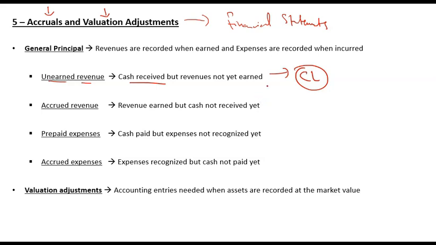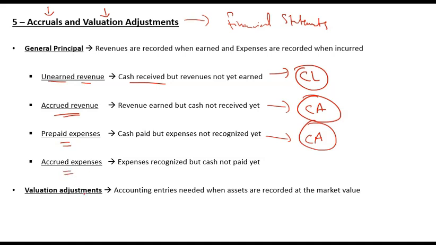So you should not report it as revenue until you have actually made the sale or you have actually transferred the risk and rewards associated with the goods or services. Accrued revenue: if there is any sale that you have made, that is, you have sold the product but you haven't received any cash, that is accrued revenue and that is a current asset. That is something for which cash will be received in future. Prepaid expenses: if you have paid for an expense in advance, that is your asset and that is known as prepaid expense.